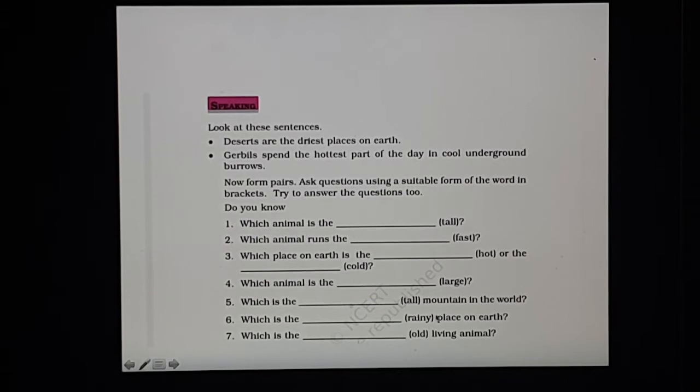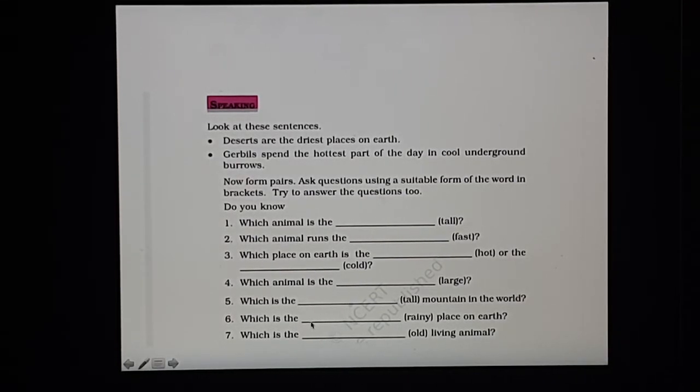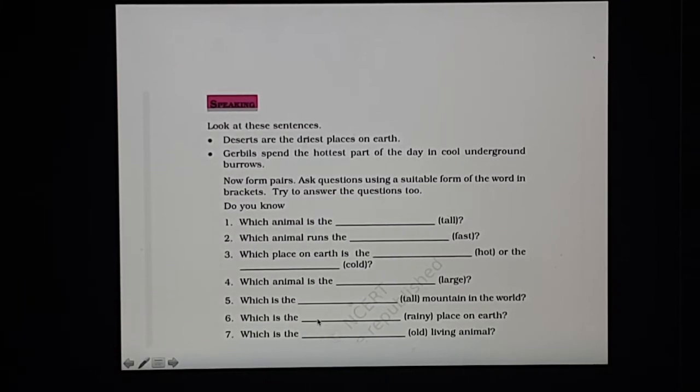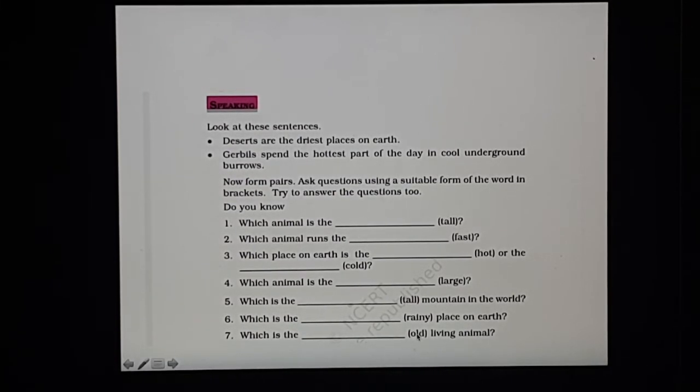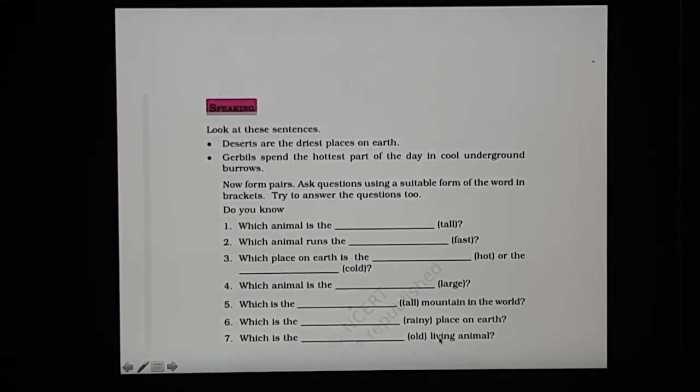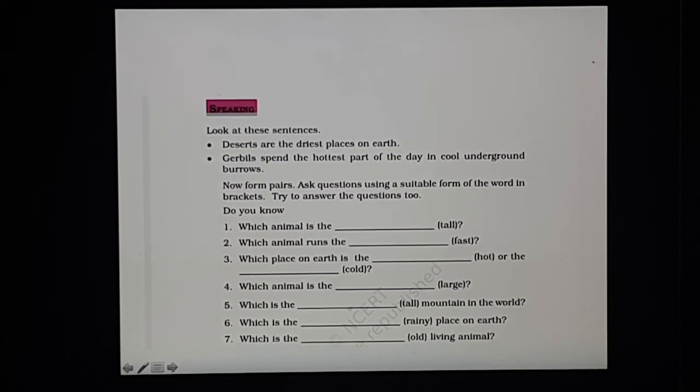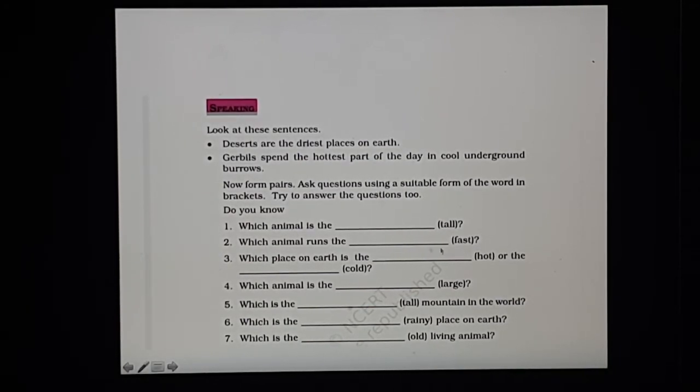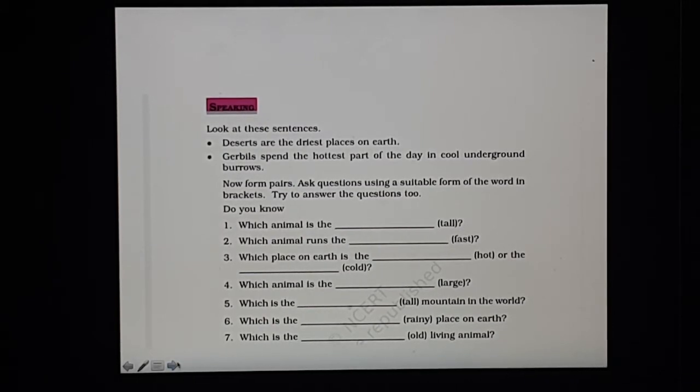So here in the answers you will find I have written most rainy, whereas that is not true. It should be rainiest place on earth. So you'll correct it. It is the rainiest place on earth. Which is the oldest living animal? So these are, here we had to use superlative degrees of these adjectives in the brackets.